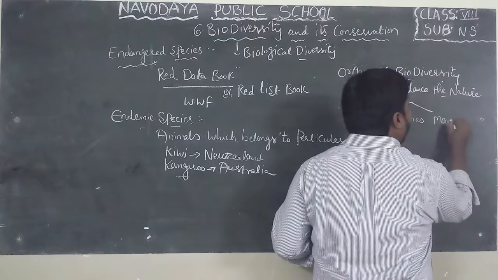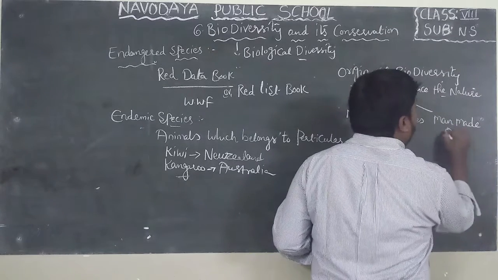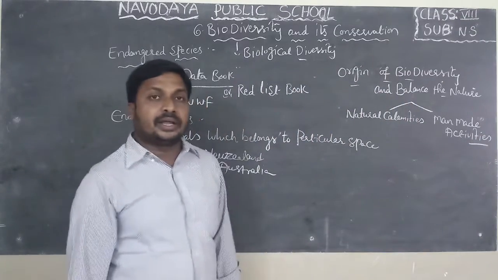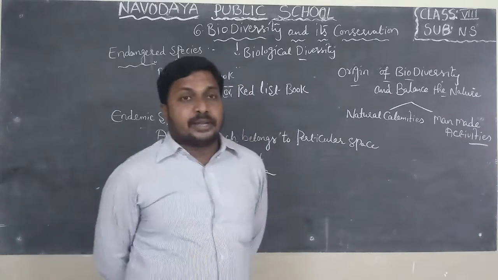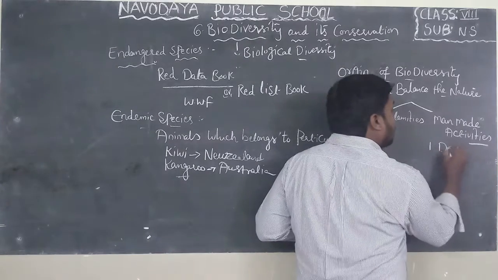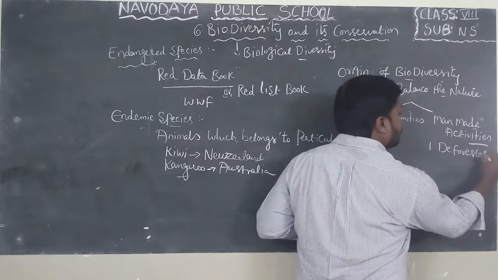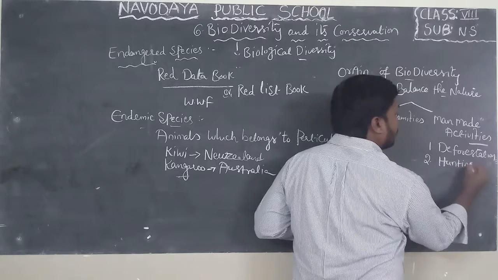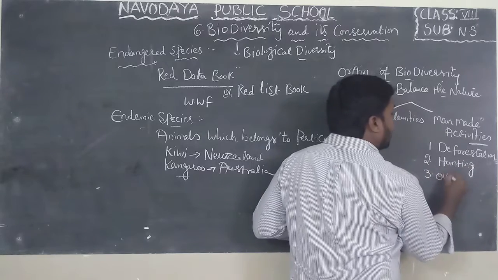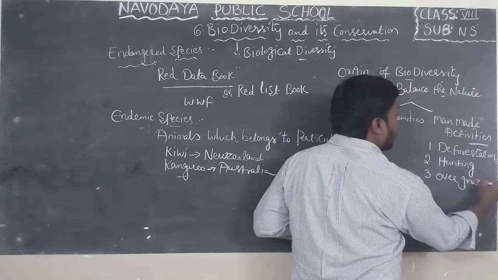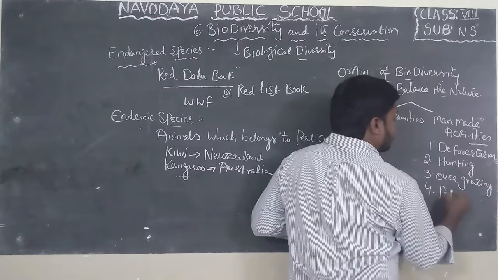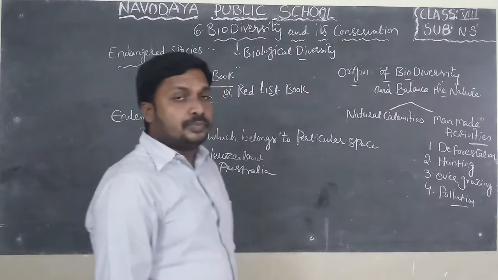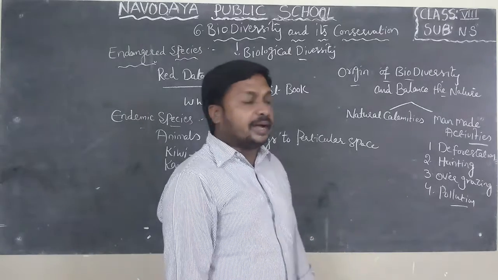Second one is man-made activities. What are the man-made activities? Man is responsible to destroy the biodiversity nowadays. First one is deforestation, second one is hunting, third one is overgrazing, and fourth one is pollution. These are the four main reasons to destroy biodiversity in India.